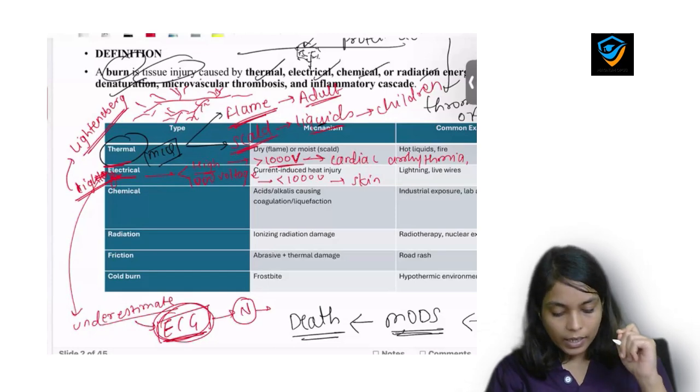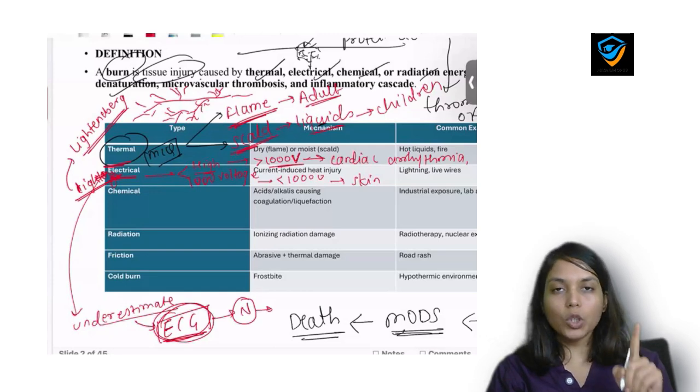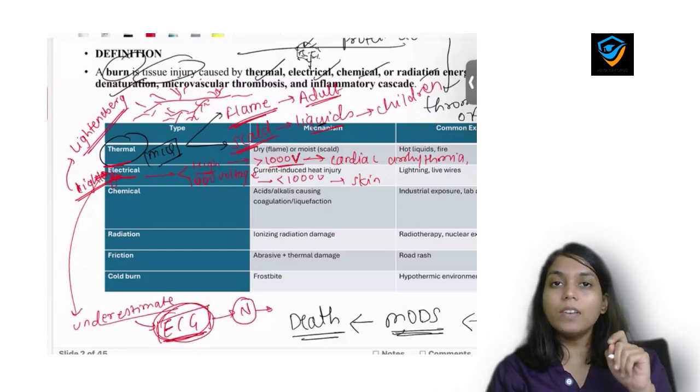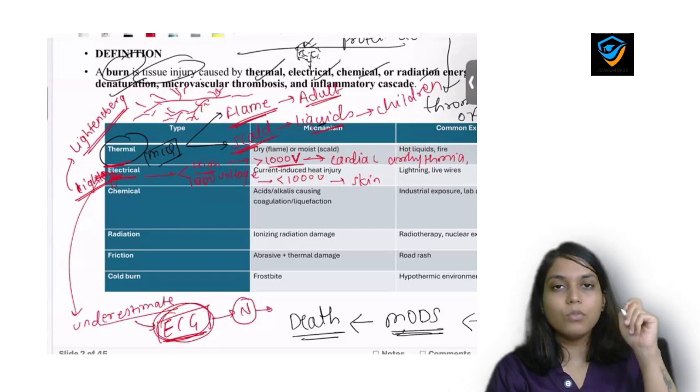So here is one important thing about electrical burn. Every patient of electrical burn is an inpatient. You need to admit that patient. You need to perform ECG. Even if the ECG is normal, you need to repeat that ECG every 4 hourly.